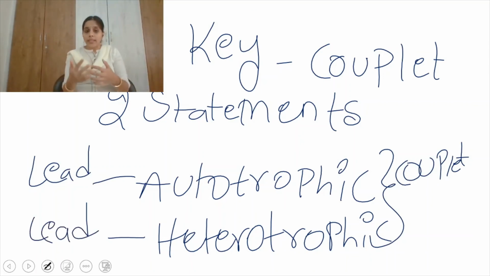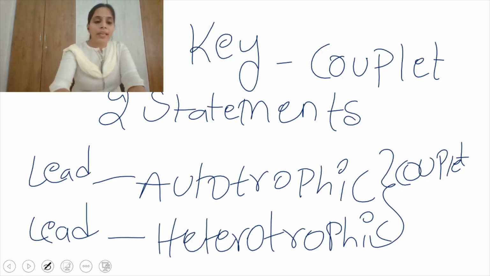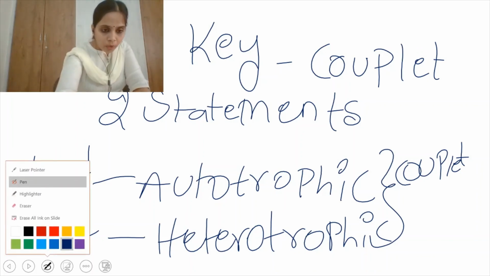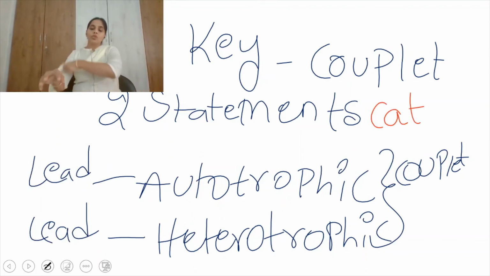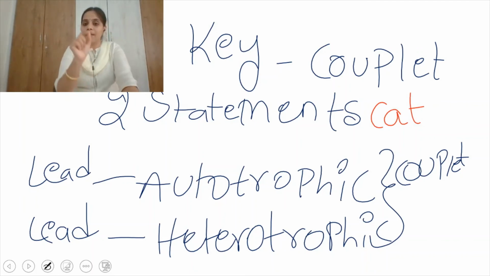There is a choice. In both the leads, one can be accepted and one can be rejected. For example, here I have written cat. So you have to choose one of the statements for this living organism.